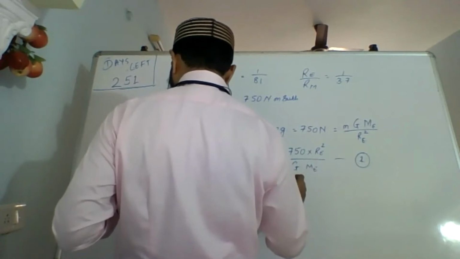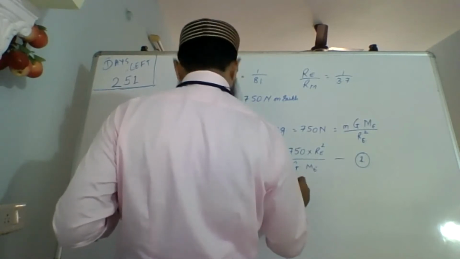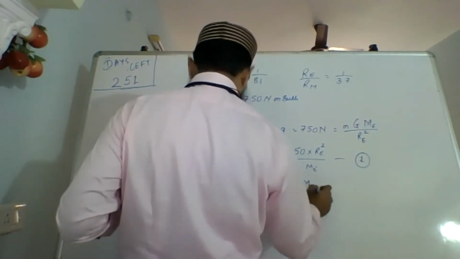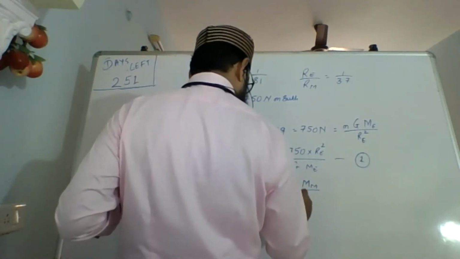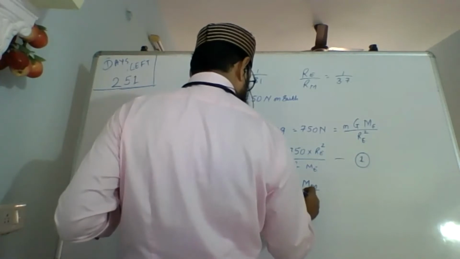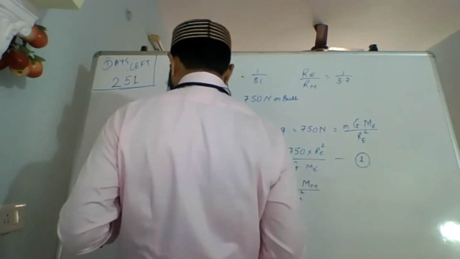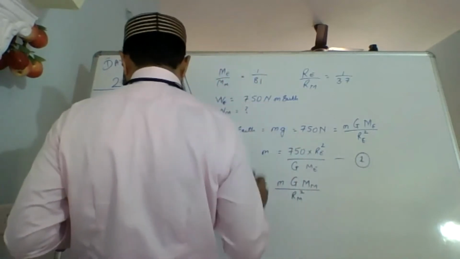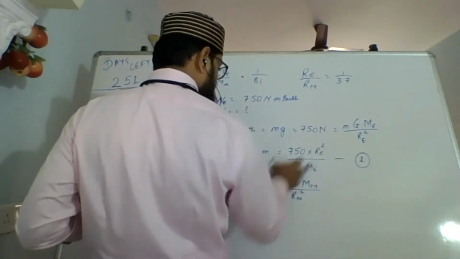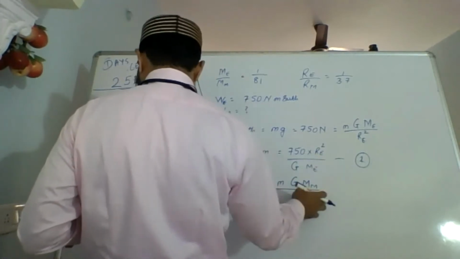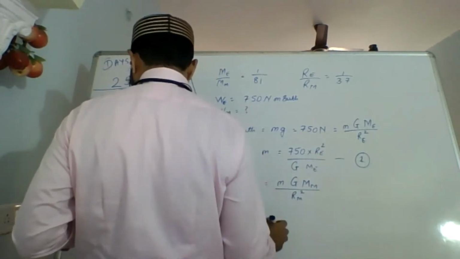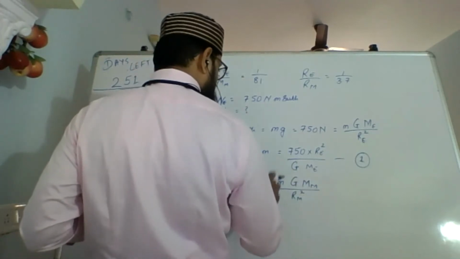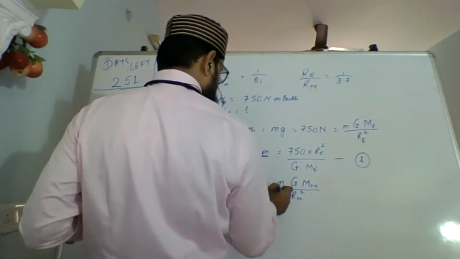So weight on moon will be m into G MM, mass of moon, upon radius of moon square. Now if I take the ratio, in place of this m, I'll substitute this.